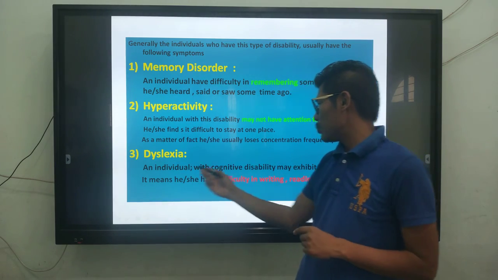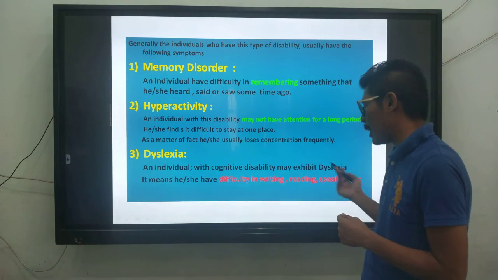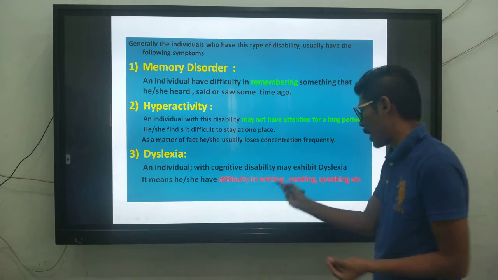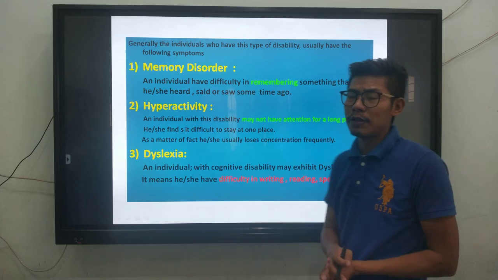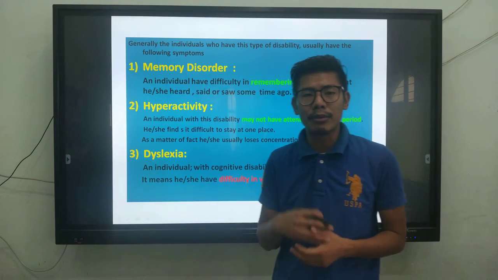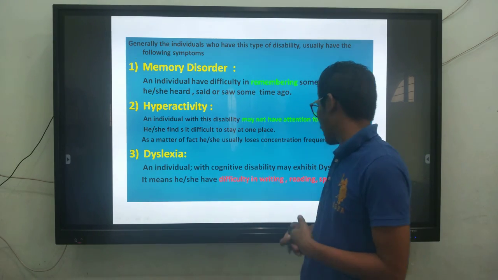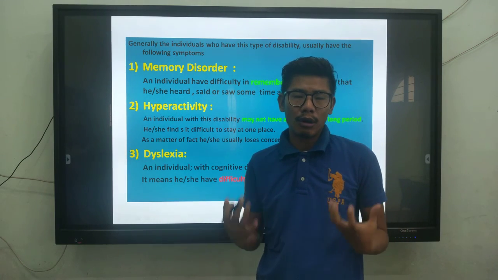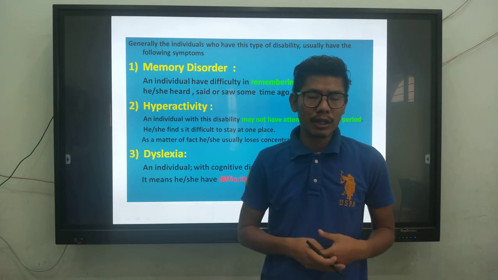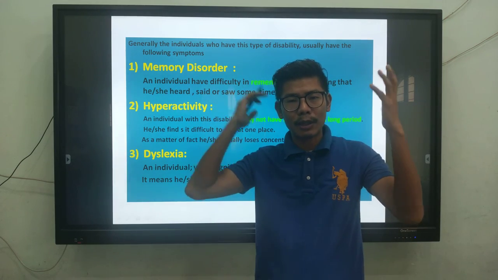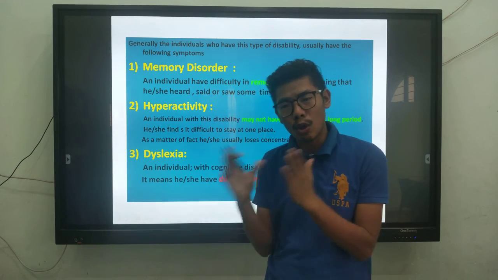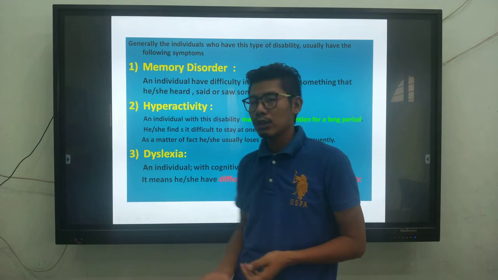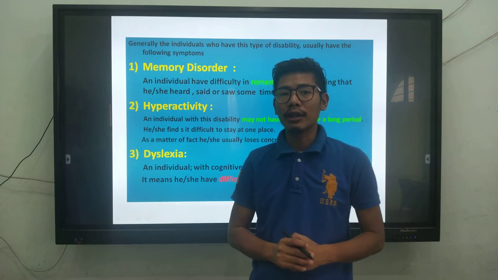Dyslexia. Individuals with cognitive disabilities may exhibit dyslexia. Dyslexia means a person has difficulties in writing, reading, and speaking. So if you see somebody who has problems in reading, writing, and speaking, it's not because the person is nervous; sometimes it is because the brain is not functioning properly. That's called cognitive. You have mental problems. So that's why we say dyslexia will also come under the category of cognitive disability.